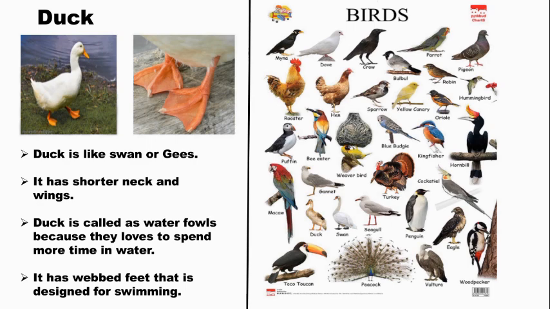So next, move on to duck. Why am I telling about duck? It has special features. What is that? Duck is like a swan or geese. Even you have heard about swan or geese, no? Isn't it? So duck is also like swan or geese, and it has a shorter neck and wings. See, in the crane picture we have seen a long neck, but this duck has a shorter neck and wings.